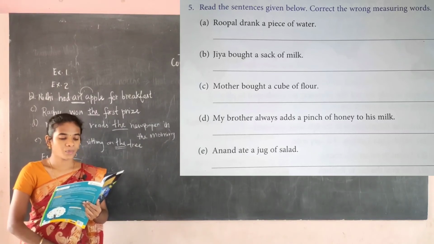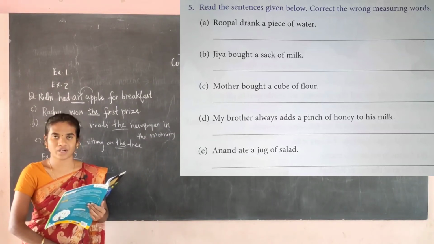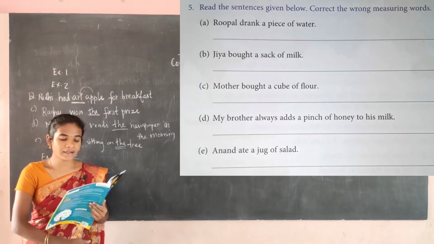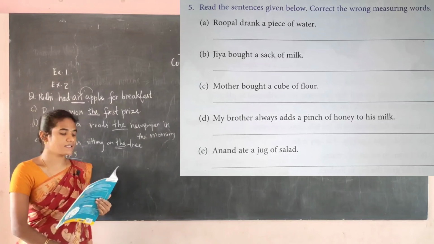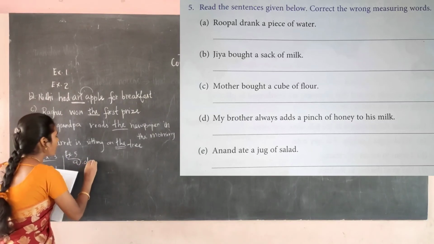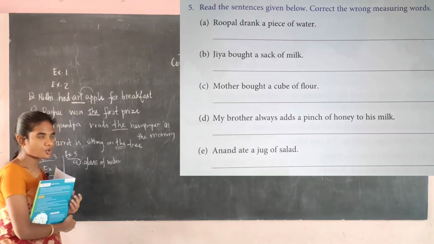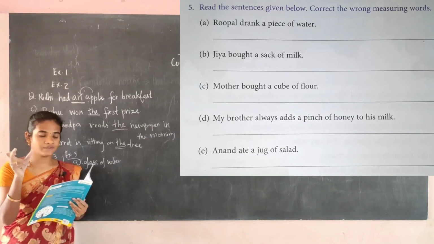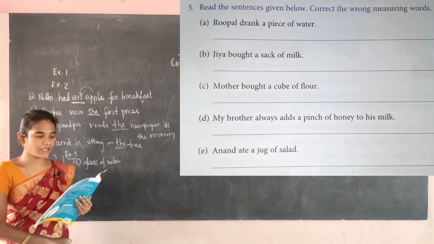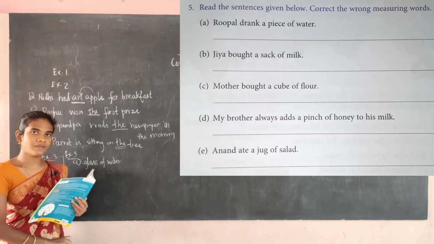See, A. Rupal drank a piece of water. So here what's the measure word? A piece of water. It is wrongly given. The correct one is glass of water. Rupal drank a glass of water. Students, instead of piece of water, you have to write glass of water. So you have to write in a full sentence. I do not have the time, so I am only writing it short. So you have to write in a full sentence that Rupal drank a glass of water. You have to write like this, okay? Rupal drank a glass of water. Instead of piece of water, I have to write glass of water.